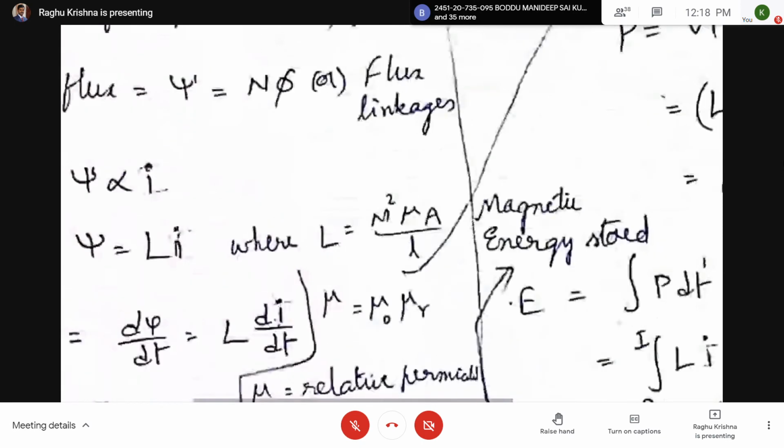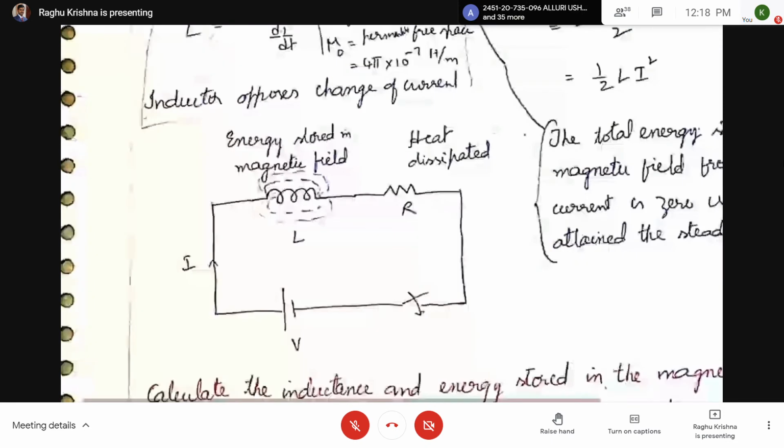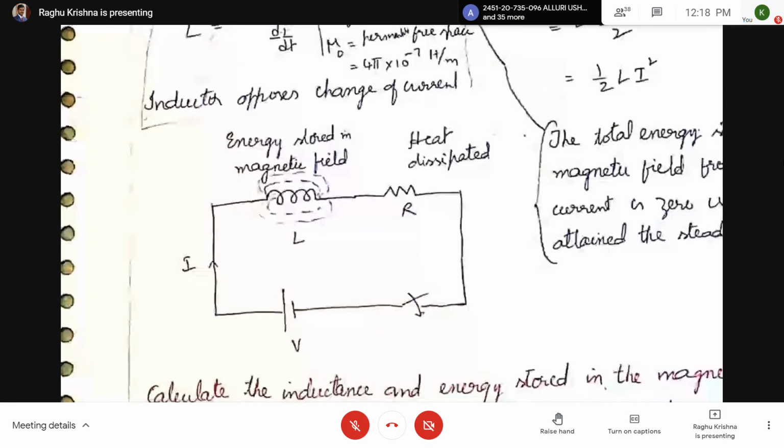Let me check here. So here this is the circuit which is consisting of inductor and a resistor.